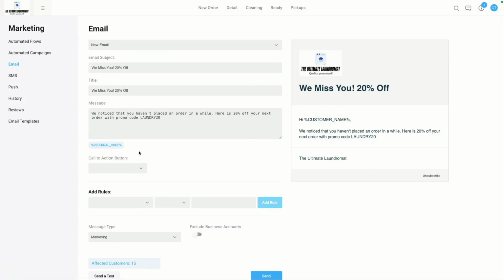The great thing also about the email option is that you can include call to actions. So for example, I could say, what is it that I actually want this customer to do?